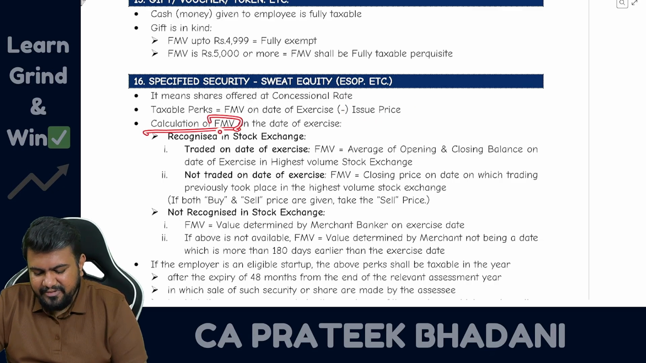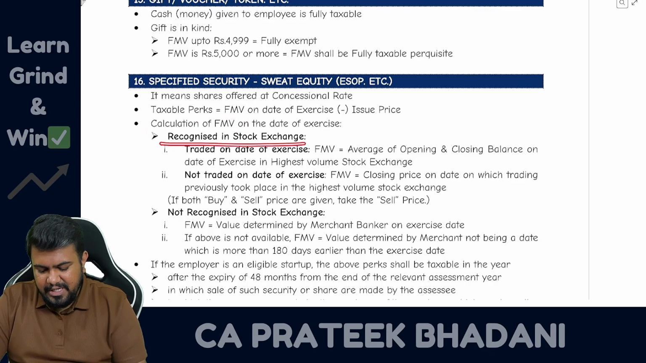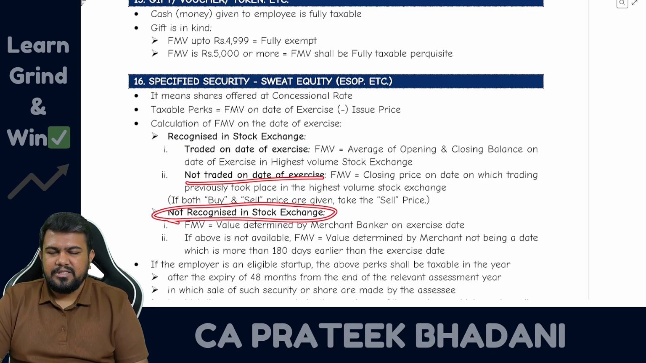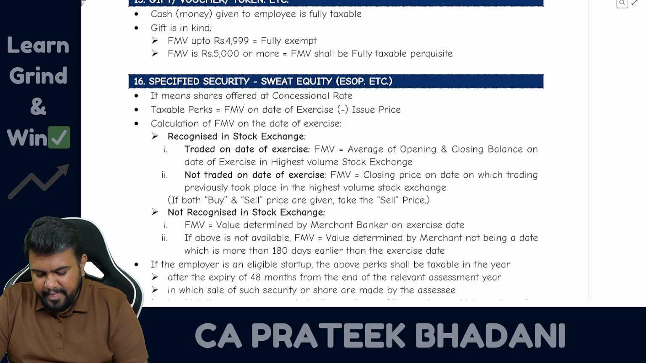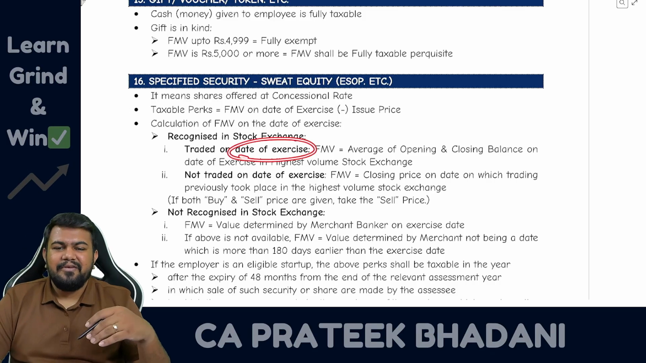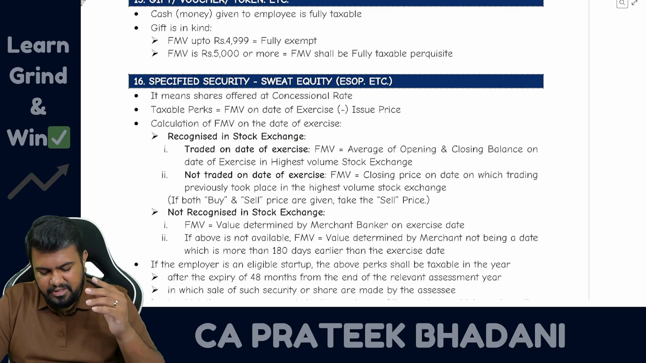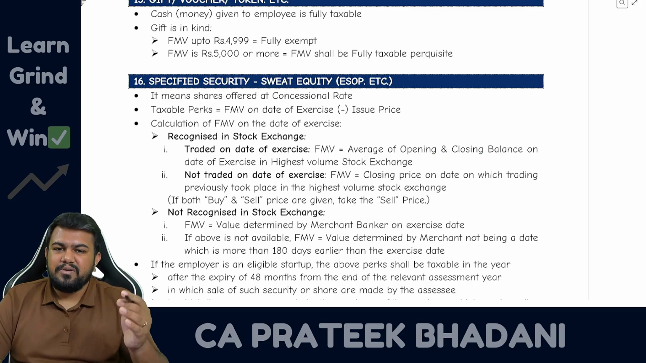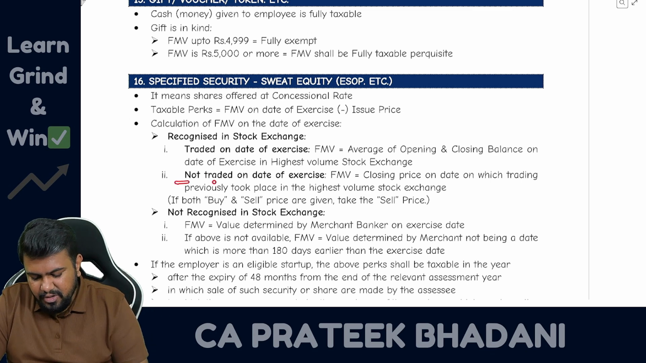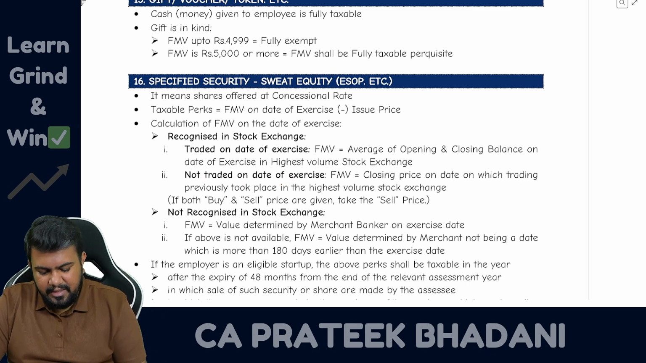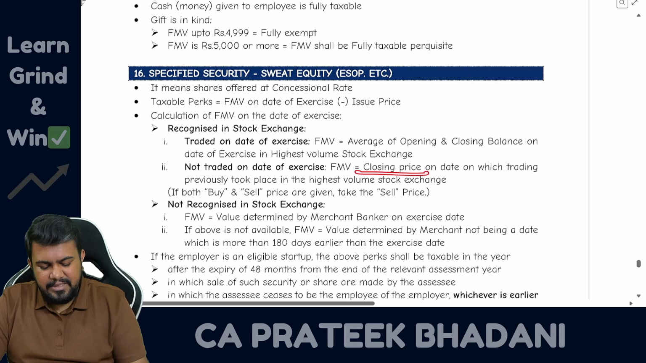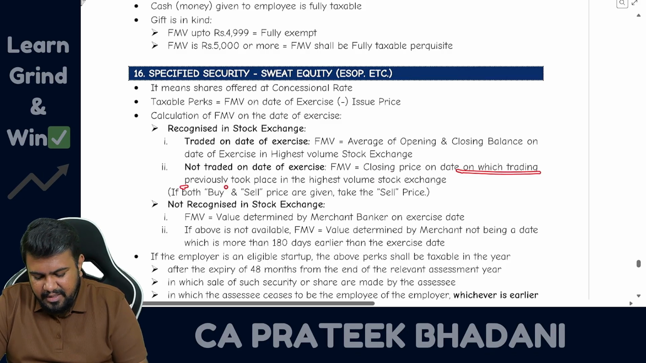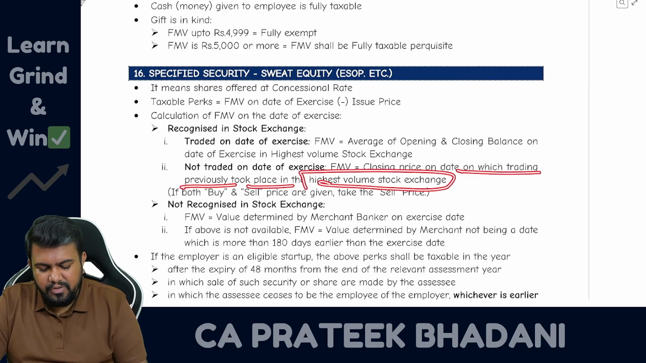How to calculate this fair market value, sir? First, we have to see whether the shares are recognized in a stock exchange or not. If it is recognized in a stock exchange, then you have to see as on the date of exercise whether it was traded or not. If it was traded, then fair market value is equal to opening price plus closing price divided by 2. But if it was not traded on the stock exchange, then you have to see only the closing price on the last date on which trading previously took place in the highest volume stock exchange.